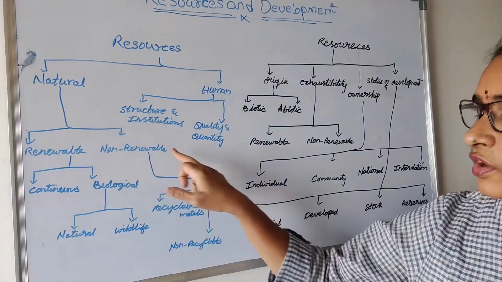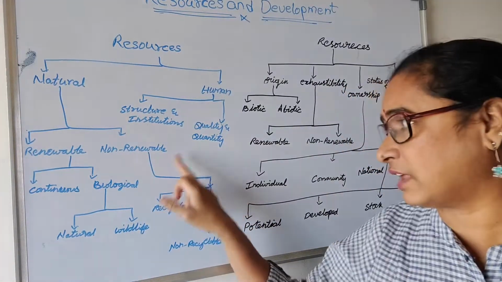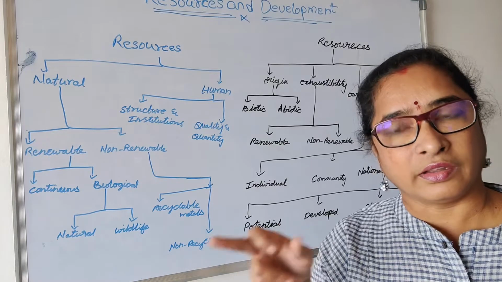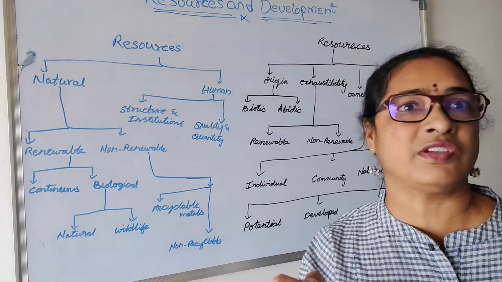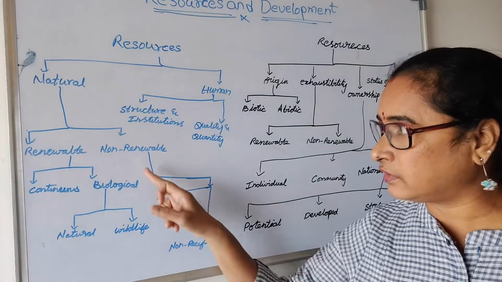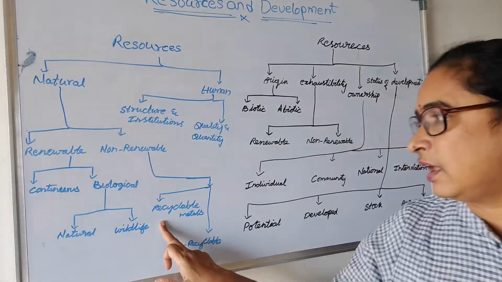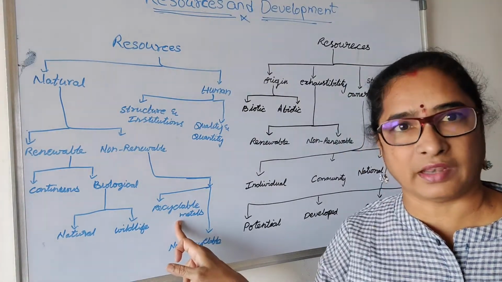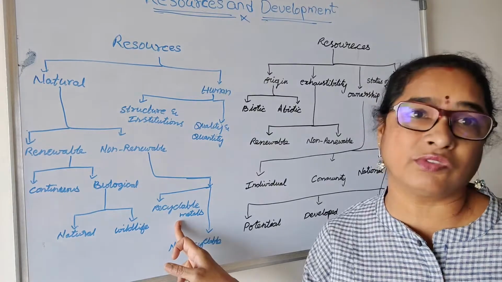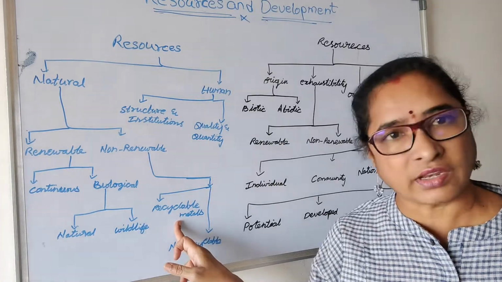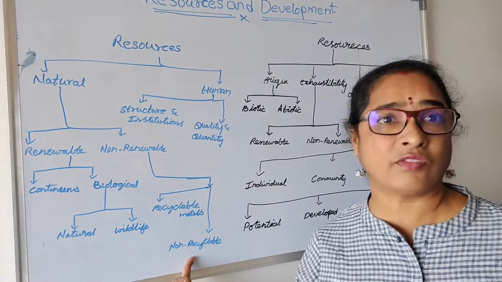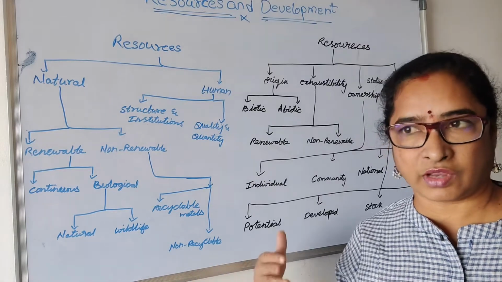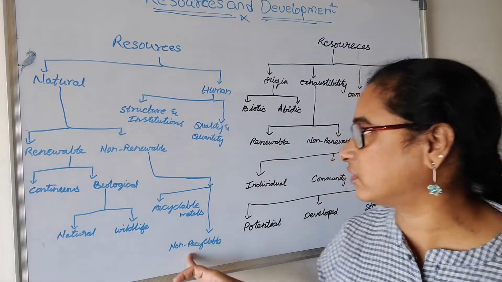So coming to the non-renewable resources. What are non-renewable resources? As I said, they are non-renewable, and it takes some millions of years to renew them. And there are also two types: recyclable and non-recyclable. Recyclable are metals like iron, which we can use, and after using we can recycle it and use it again. And non-recyclable are the fossil fuels, which we cannot use again, which cannot be recycled again, like the mountains also you can say.